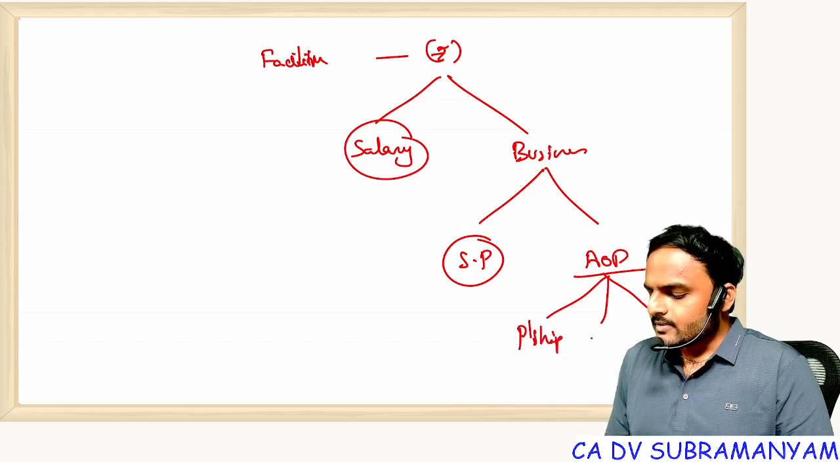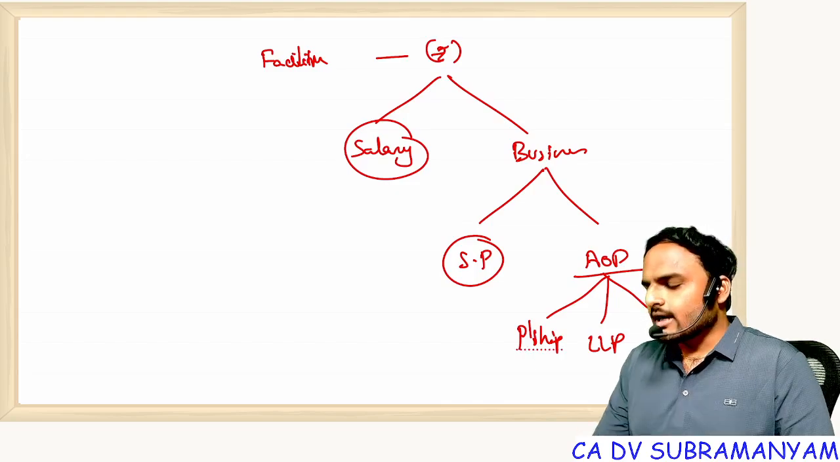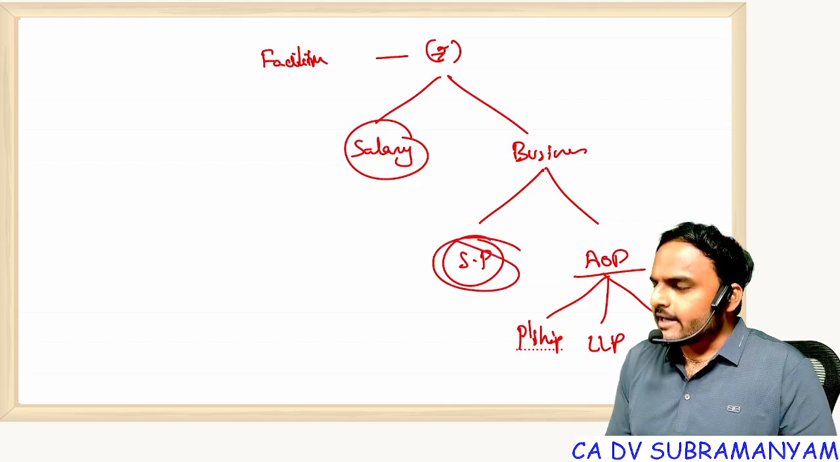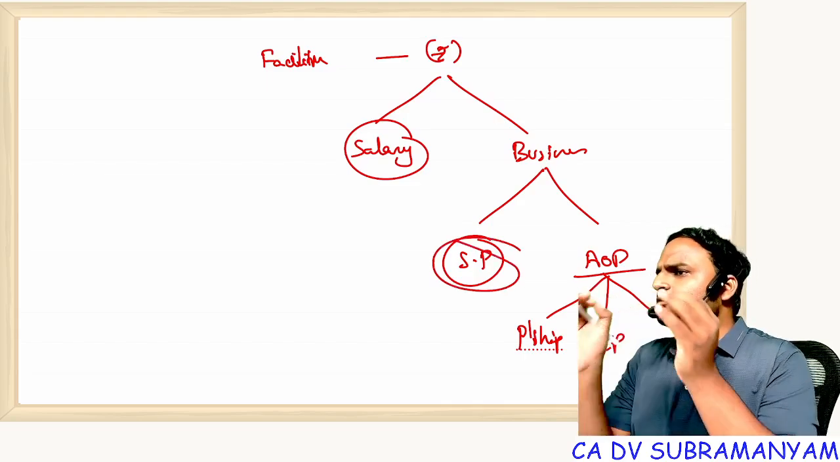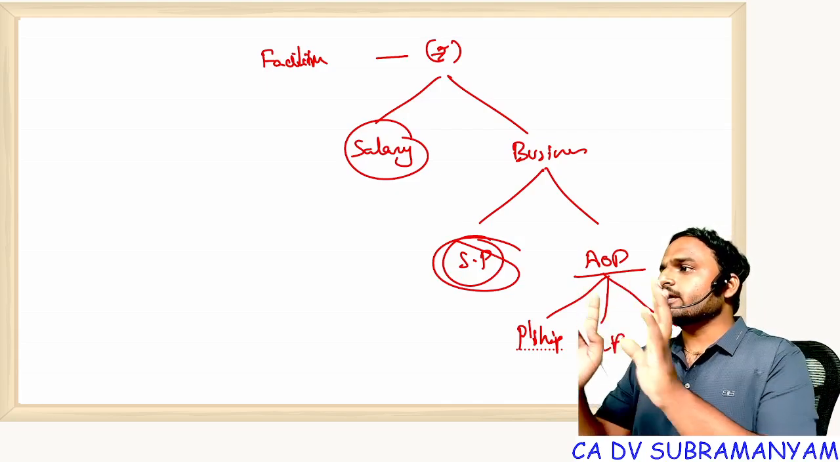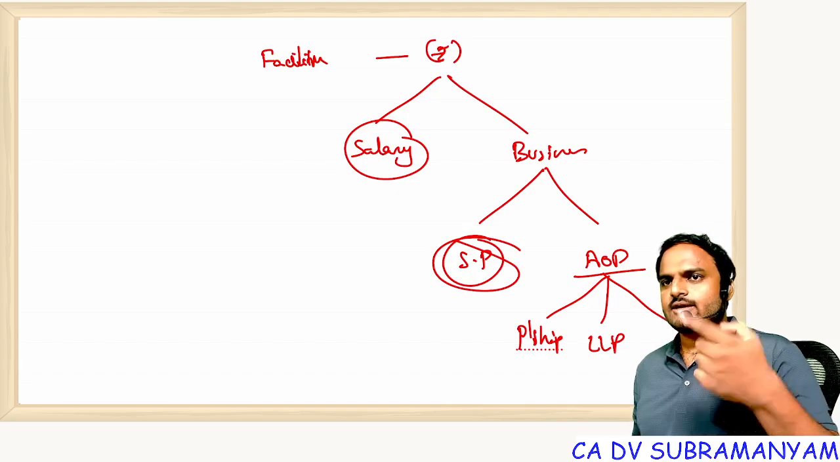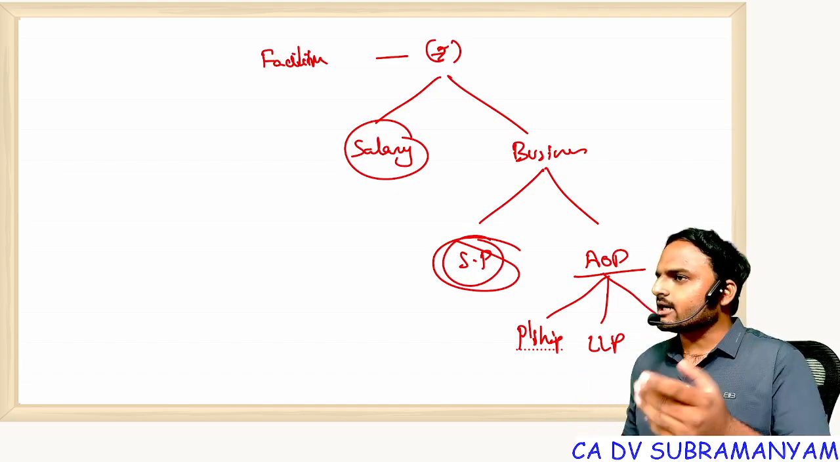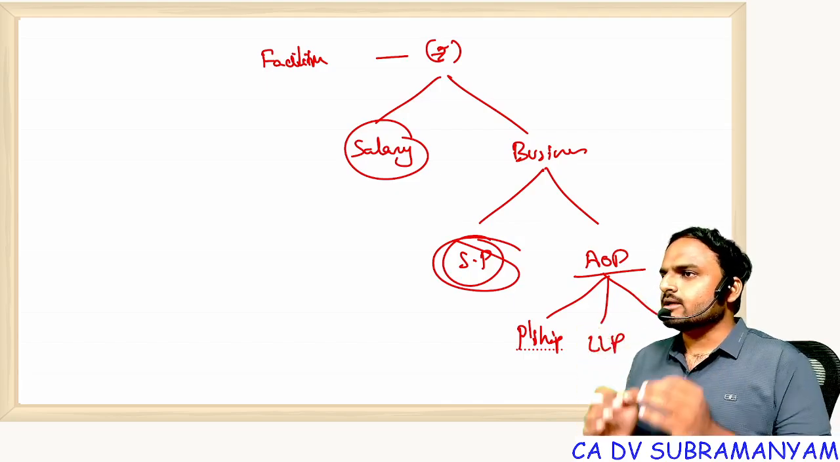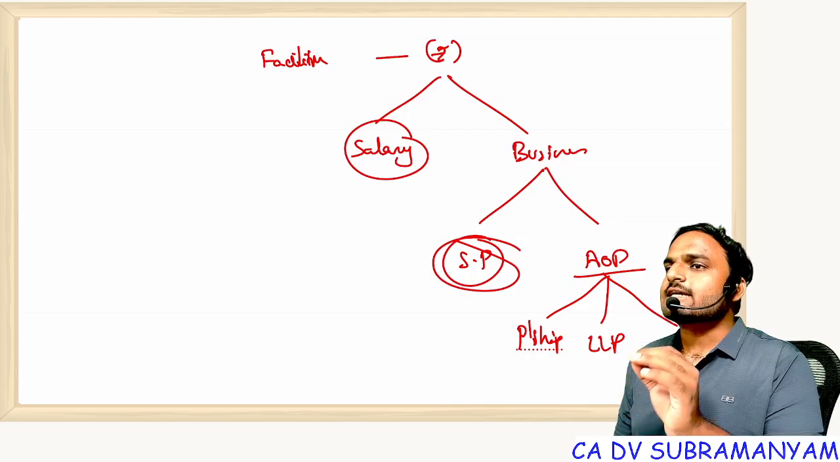For example, LLP. Another example, company. Now if you go with sole proprietorship, many disadvantages, many advantages are there. Advantages: sole decision-making authority. Whatever I fix, left means left only, right means right only, correct means correct, incorrect means incorrect. Biggest advantage, authority. Biggest disadvantage, capital scarcity.